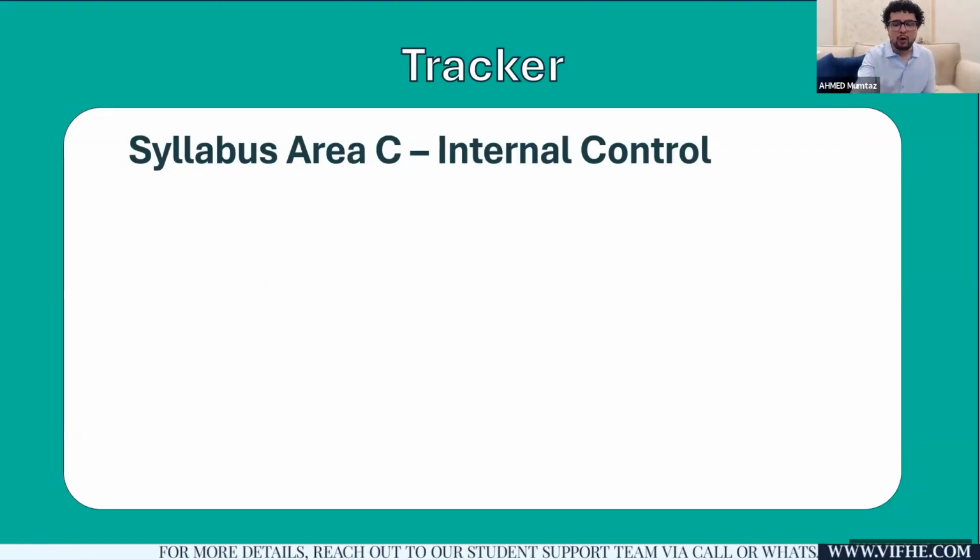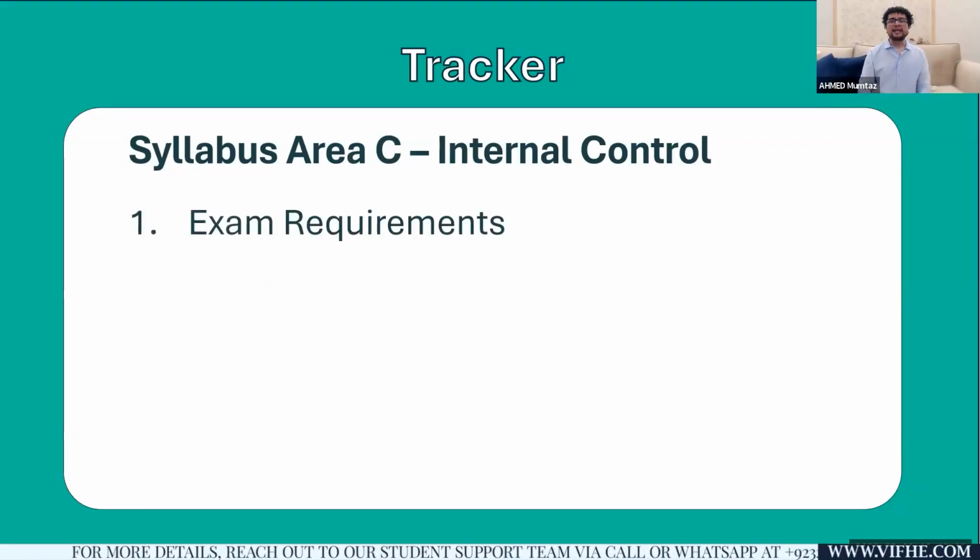Now, what is Syllabus Area C? Syllabus Area C is about internal audit along with internal controls. Let's ignore internal audit, and let's focus on internal controls, or internal control systems.